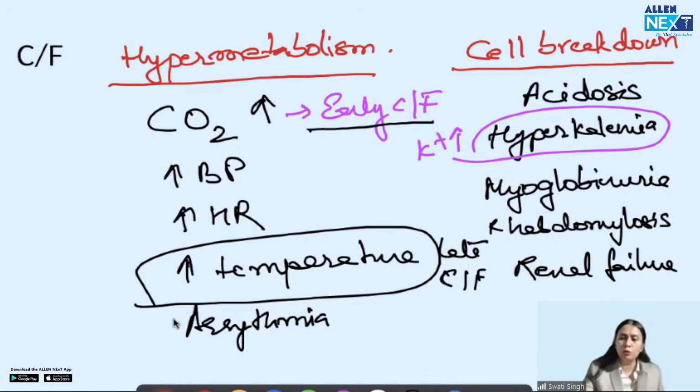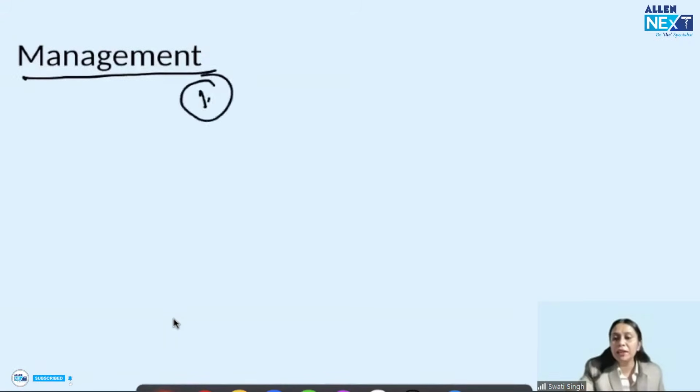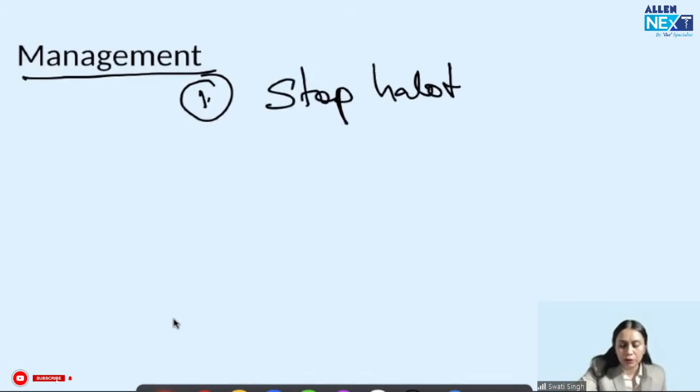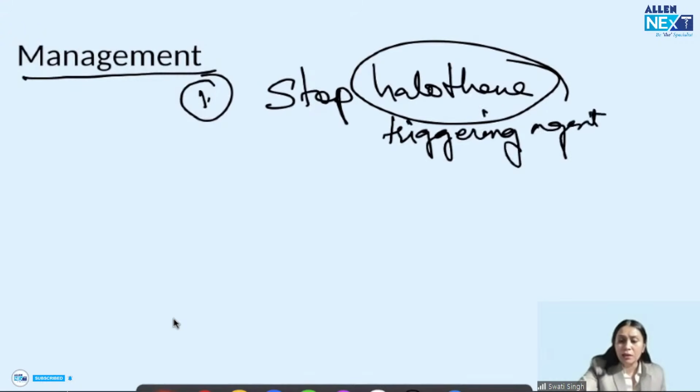If this happens, how would you manage? The next question is on management of malignant hyperthermia. Management is immediate. The child was being operated under halogenated agent, so I have to stop the halogen. I'm saying halogen because in my question it was a halogen scenario, but it applies to anything: stop the triggering agent. Got my point? So stop the triggering agent.